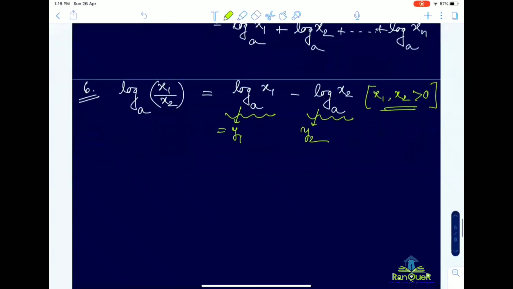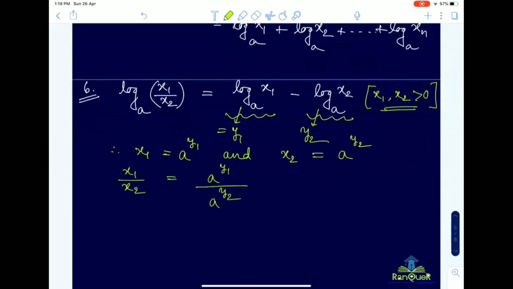So x1 will be equal to a to the power y1 and x2 equal to a to the power y2. If you do x1 by x2, that is a to the power y1 by a to the power y2, that is a to the power y1 minus y2.